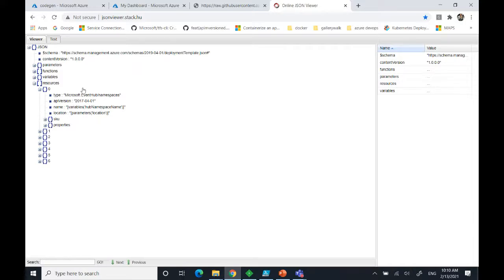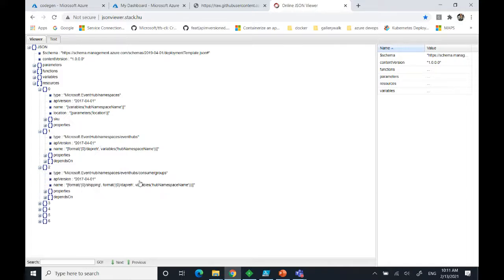And what we deploy is an Event Hub namespace. We'll deploy an Event Hub within that namespace. Then we'll deploy a consumer group. So the consumer group is basically how Event Hub dispatches events across consumer groups if you have multiple, and that's where the listeners will subscribe. So it's somehow a bit equivalent to a topic on a Service Bus, although it's a bit different.